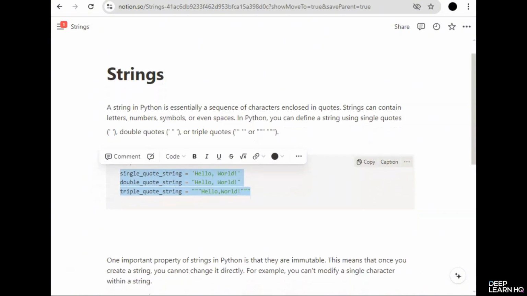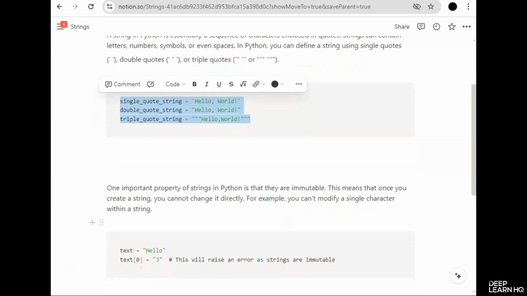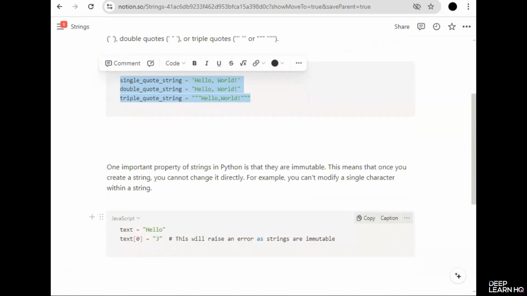Now let's talk about how strings are immutable. One important property of strings in Python is that they are immutable. This means that once you create a string, you cannot change it directly. For example, you can't modify a single character within a string. Instead, you need to create a new string with the desired changes. So this is the example of immutable strings.